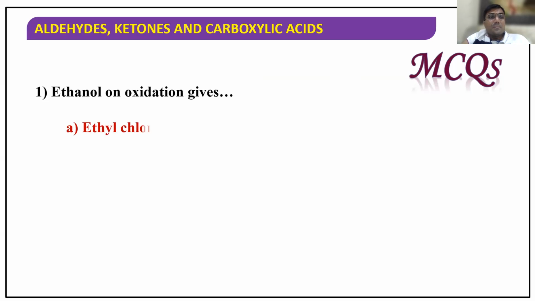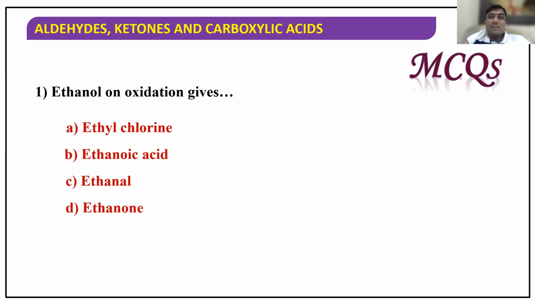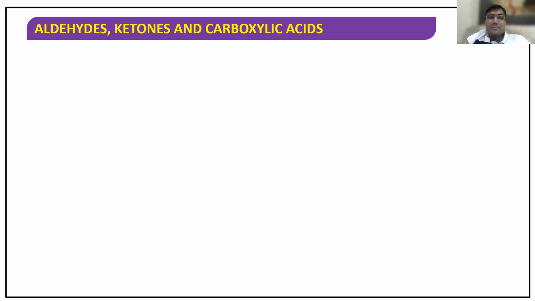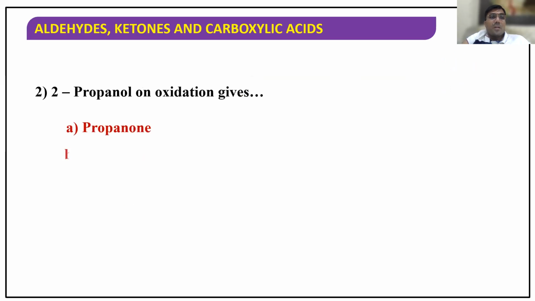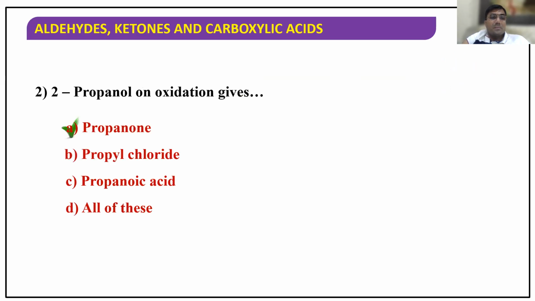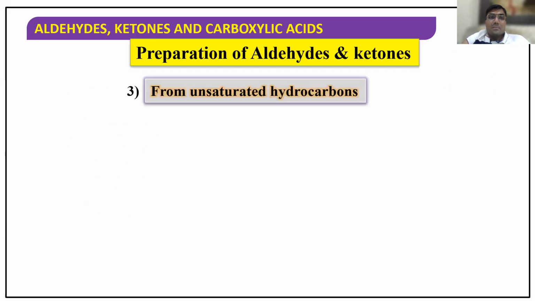Okay. Now ethanol on oxidation gives acetaldehyde. Similarly, propanol on oxidation gives propanone. So anyhow, now you have seen two preparations. What are the two preparations? Dry distillation of carboxylic acids. Next is oxidation reactions with mild and strong oxidizing agents.